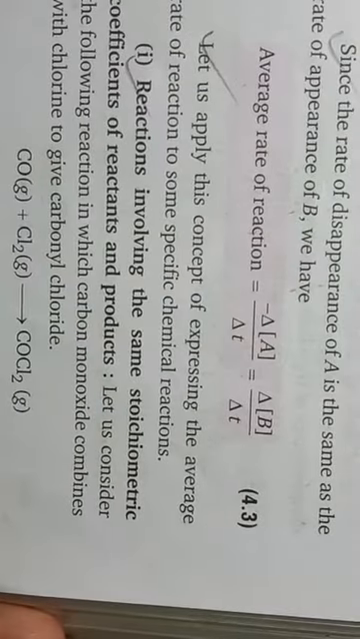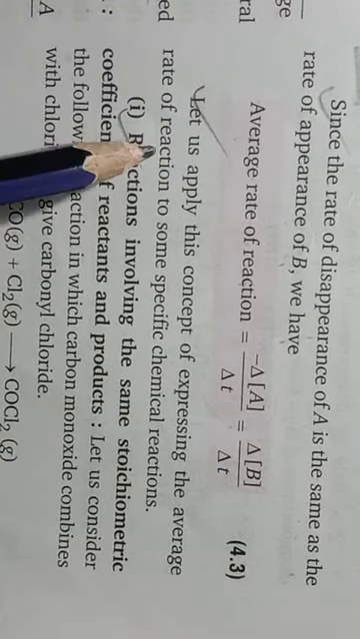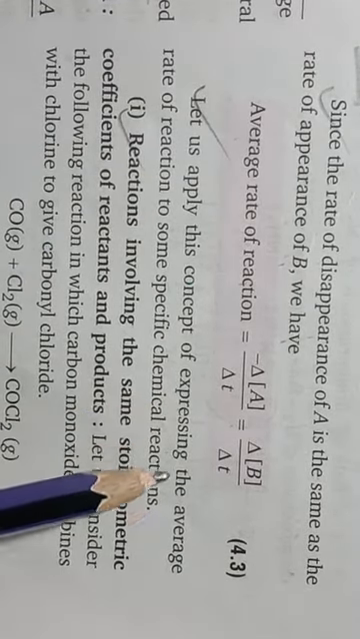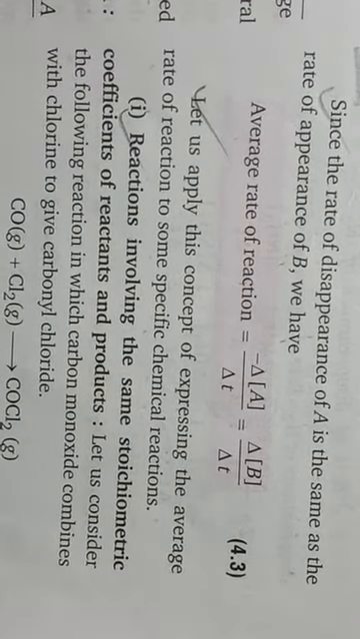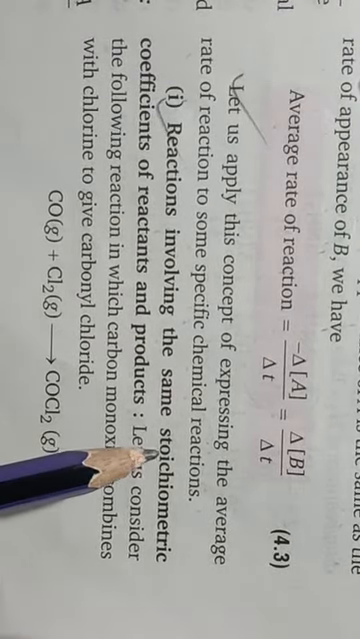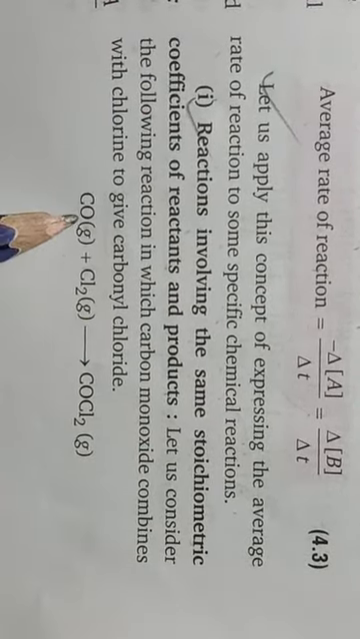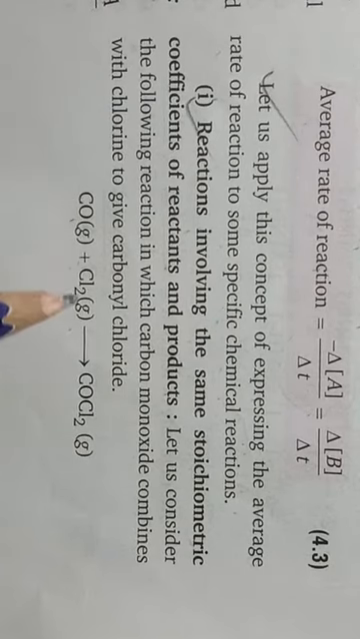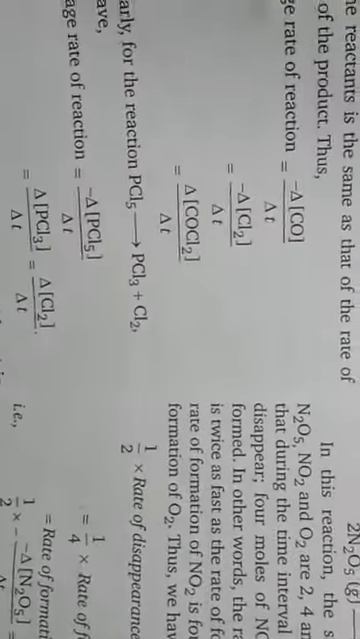Now we are going to discuss a few examples on the basis of this discussion. We are going to apply this concept of expressing the average rate of reaction to some specific chemical reactions. The first is reactions involving the same stoichiometric coefficients of reactants and products, where the coefficients are all 1, 1, 1.